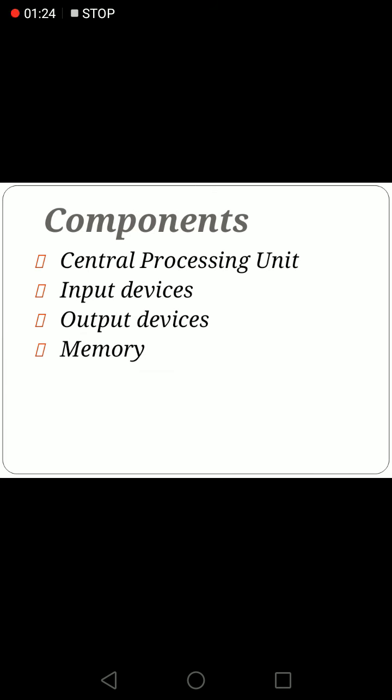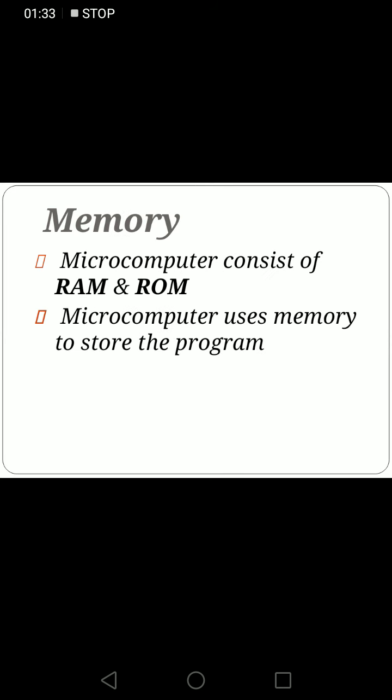Components. The basic components of a microcomputer are memory, input, output, CPU, keyboard and mouse. Memory. A microcomputer stores the programs that control its operation, stores data waiting for processing, and stores the results of operations performed by CPU. Primary memory or storage is electronic memory that is directly addressable by CPU. It consists of RAM and ROM.